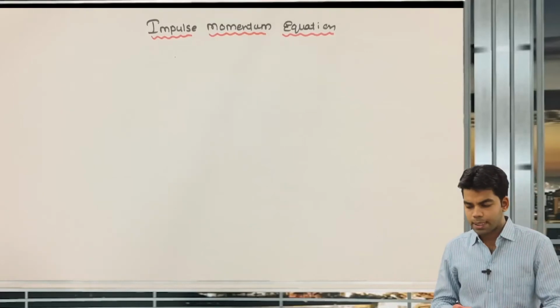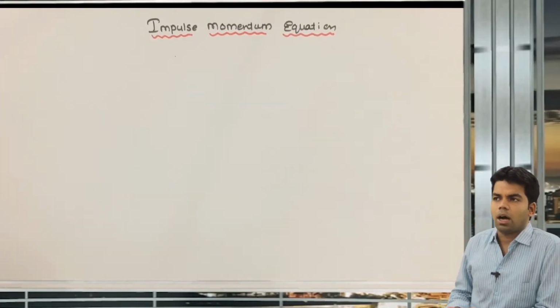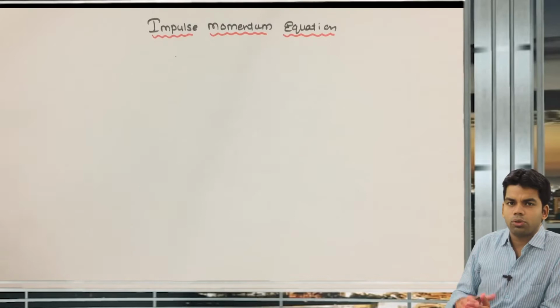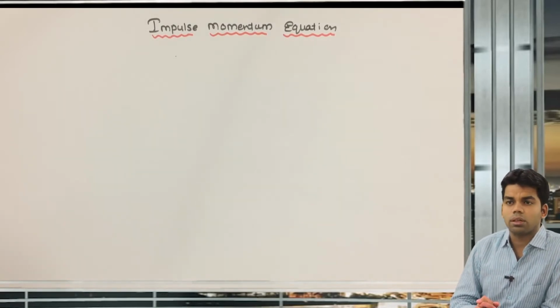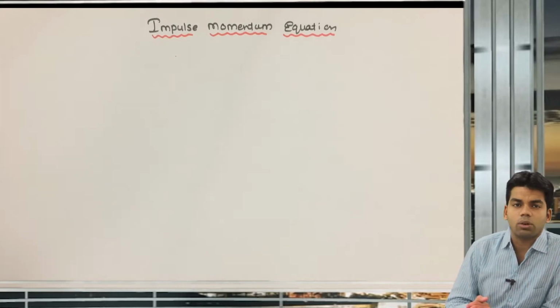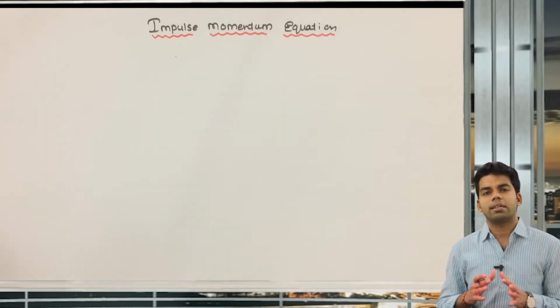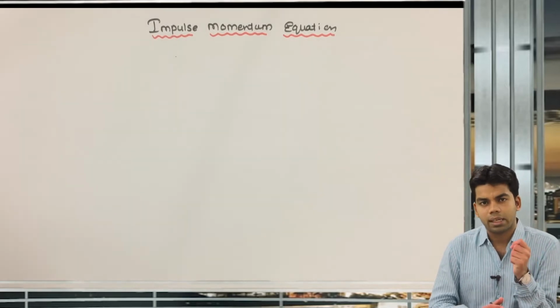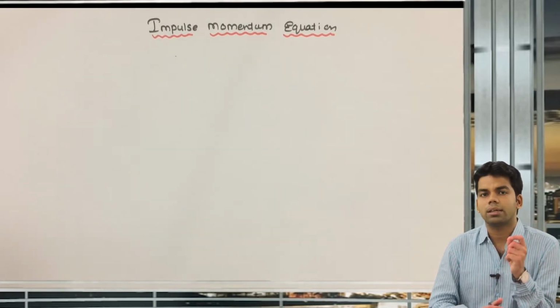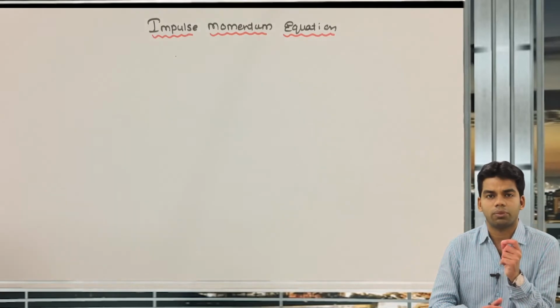Okay, so our next topic is the impulse momentum equation. Now, the momentum principle, as we already know, we have already studied in engineering mechanics. The momentum principle says that the total impulse acting on any body is equal to the resulting change in momentum of that body.